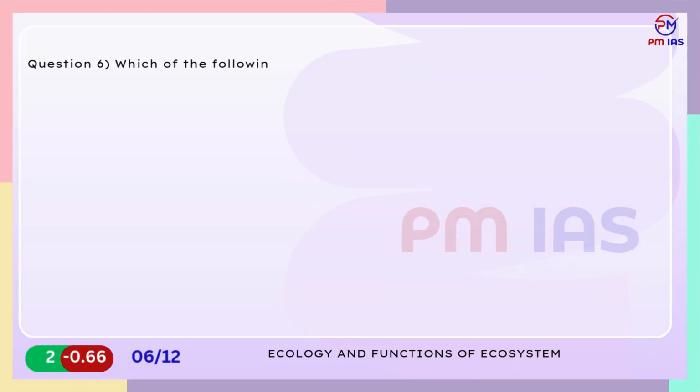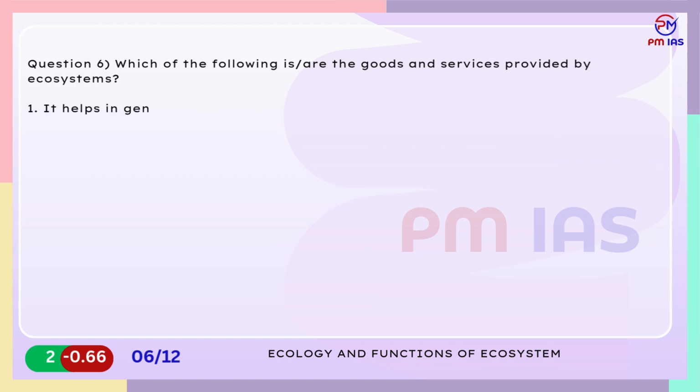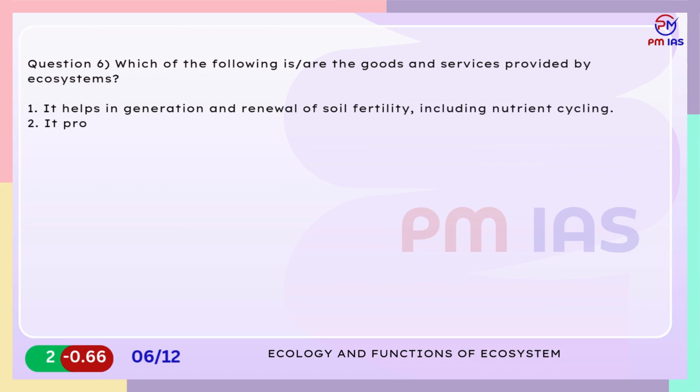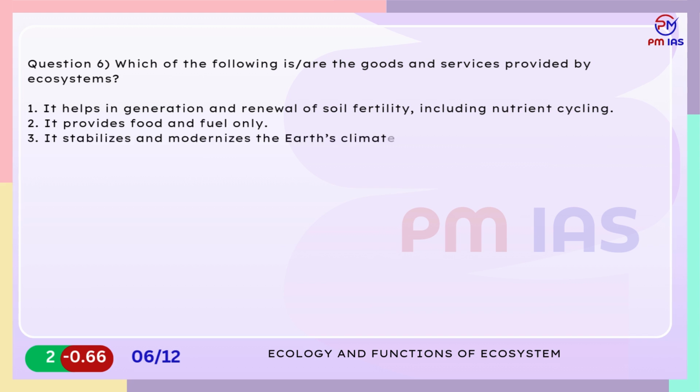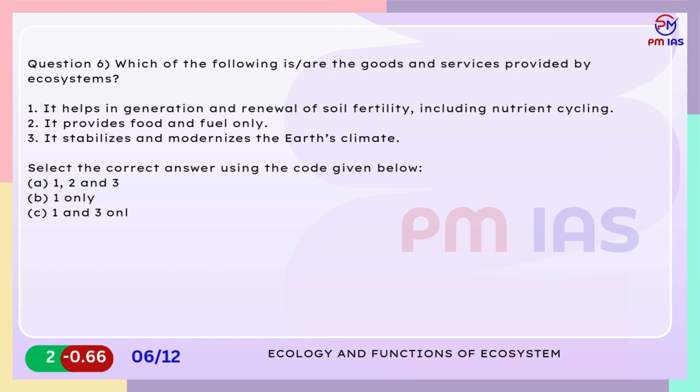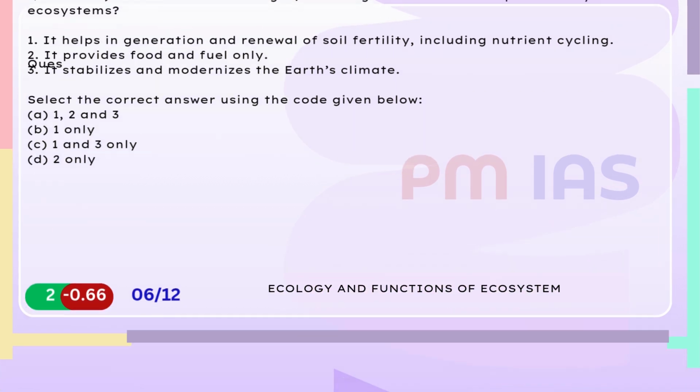Question 6. Which of the following is the goods and services provided by ecosystems? 1. It helps in generation and renewal of soil fertility, including nutrient cycling. 2. It provides food and fuel only. 3. It stabilizes and moderates the Earth's climate. Select the correct answer using the code given below. A. 1, 2 and 3. B. 1 only. C. 1 and 3 only. D. 2 only.